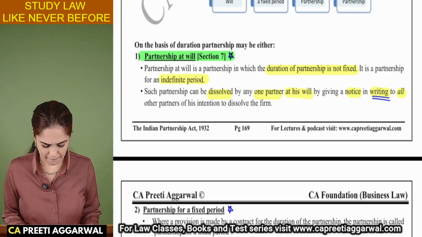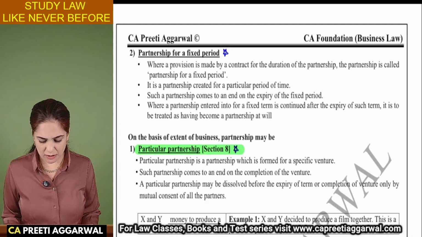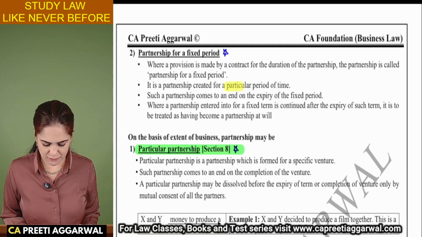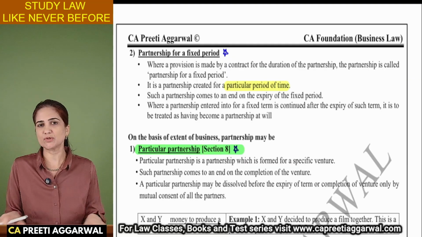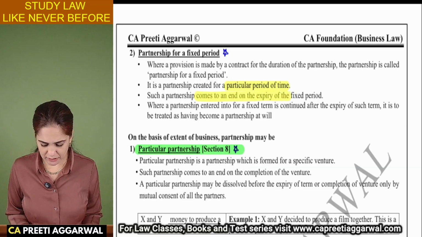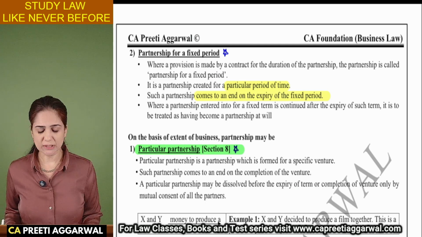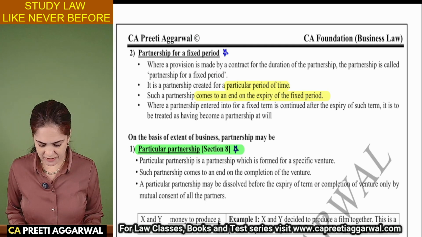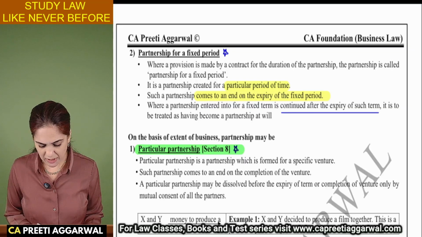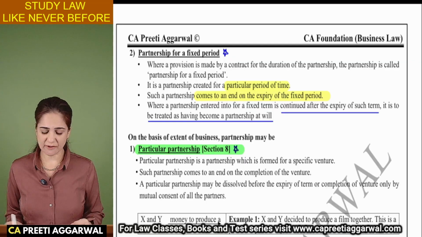Partnership for a fixed period of time: over here it is formed for a fixed period of time. It is for a particular period of time. Once the time is over, the partnership comes to an end. It comes to an end on the expiry of the fixed period, but if I still continue doing the business even after the expiry of this fixed period, then it will be treated as if it has become partnership at will, because you're continuing even after the period is over.